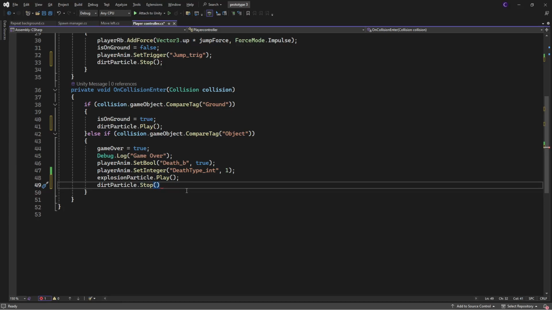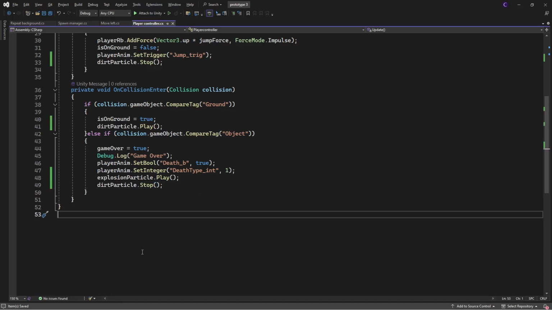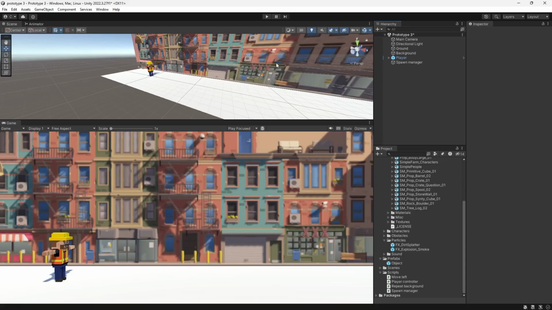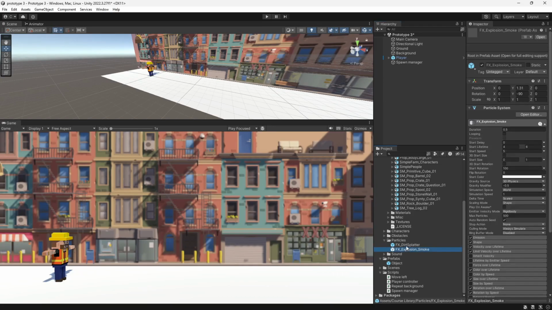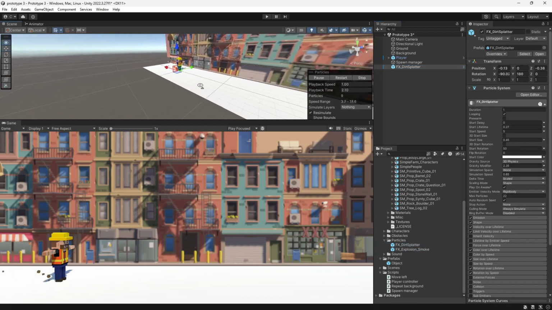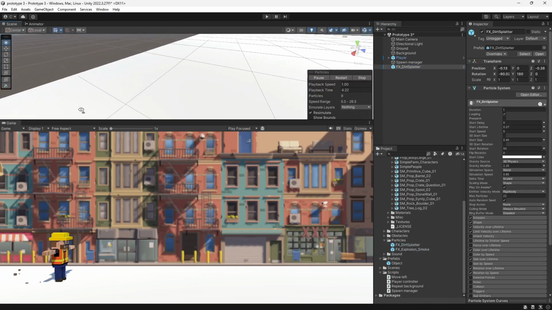And then put in here. Where is it? Right there. Now we have not made the dirt thing yet. I just simply wanted to do it first.